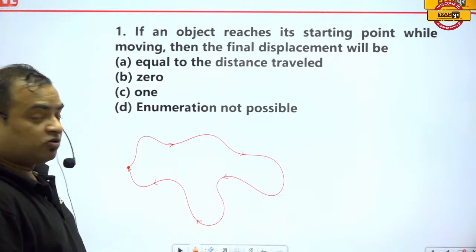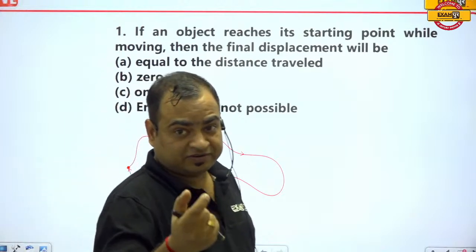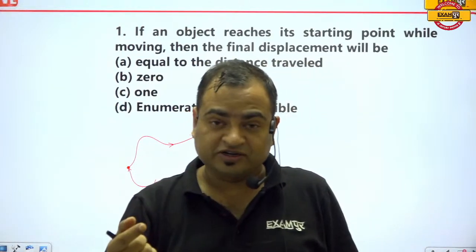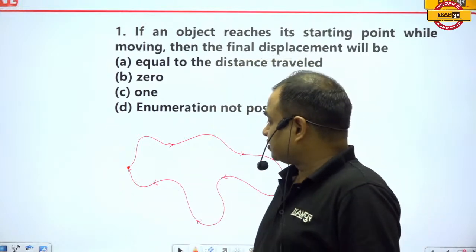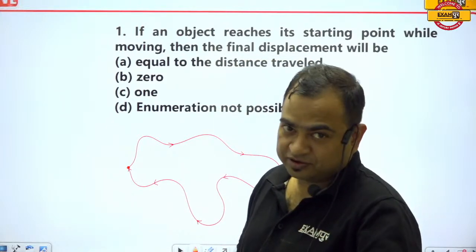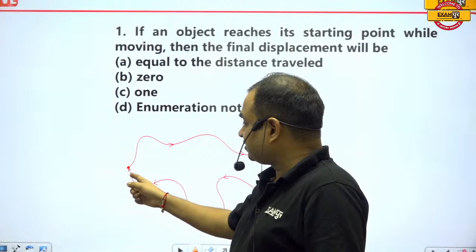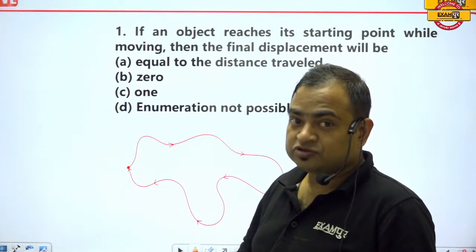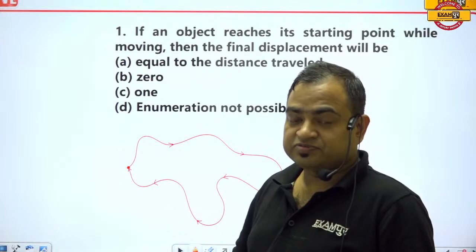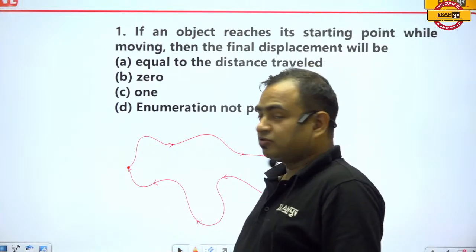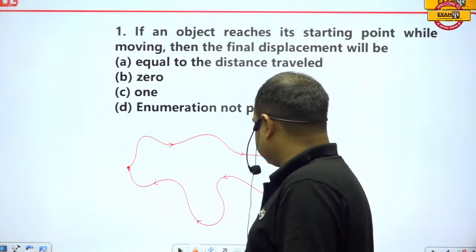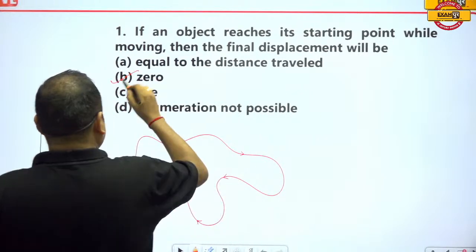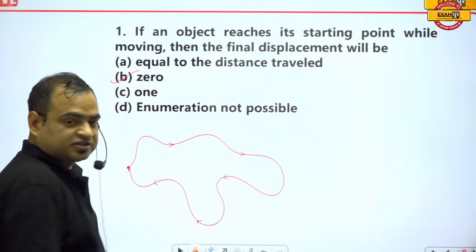But when we talk about displacement, it can be defined as the shortest path length between the initial and final point. Obviously you have started from this point and also finished at this point. It means the shortest path length will be equal to 0. So that's why the displacement of the body will also be equal to 0. That's why the answer will be option B.